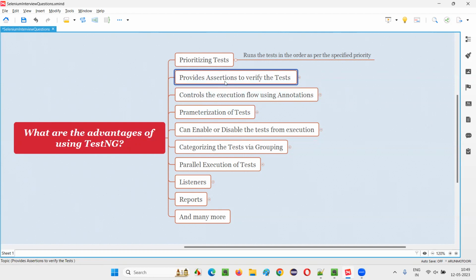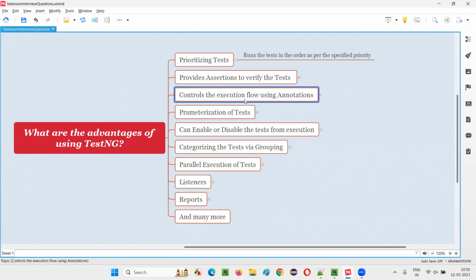An assertion is like a condition. For example, say you have a test where you want to log into the application and check whether the user is able to log in with valid credentials. In the automation script, at the end, you will verify with the help of assertions whether a particular option which is to be displayed to the logged in user is coming or not. If that assertion is fine, then only the test is going to pass. If that particular option which is generally visible to the logged in user is not coming, then the assertion given by TestNG is going to fail the test. So assertions are something important in TestNG.